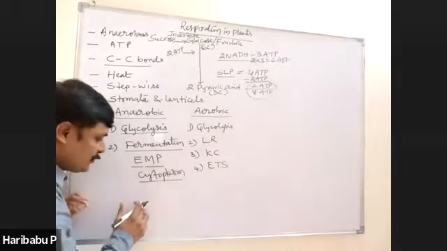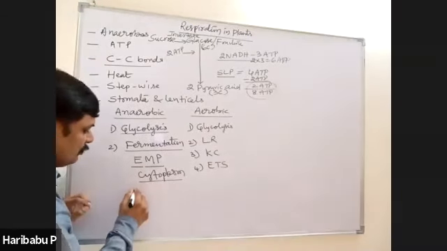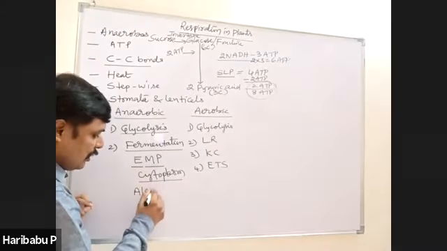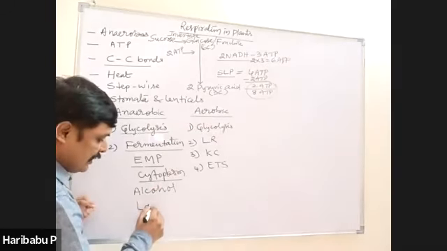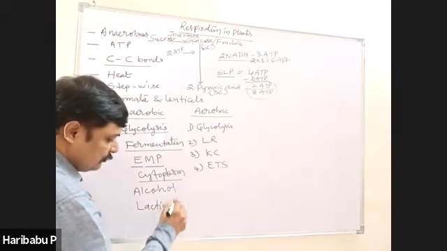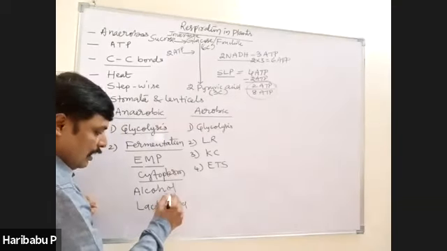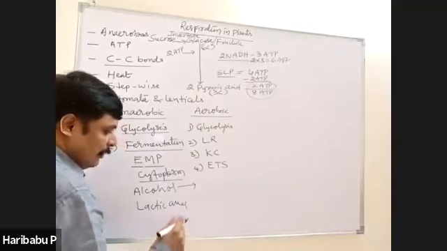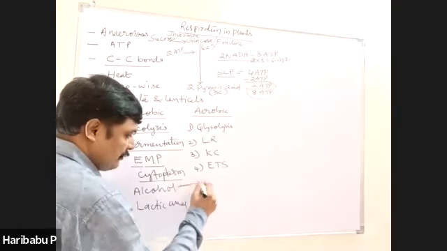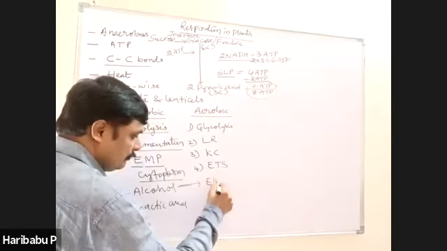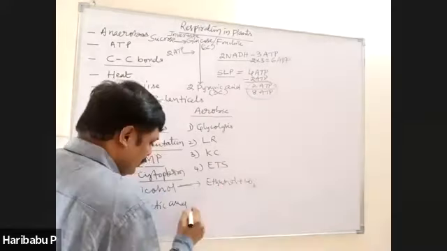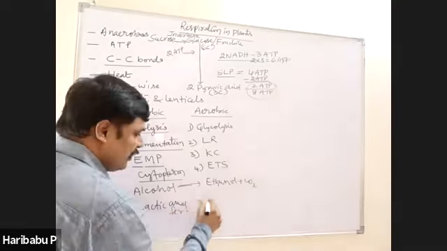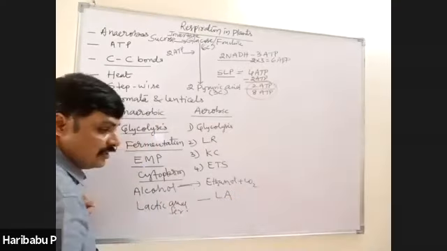There are two types of fermentations, you know. One is alcohol fermentation. Second one is lactic acid fermentation, right? In alcohol fermentation, the end products are ethyl alcohol plus carbon dioxide. In lactic acid fermentation, only lactic acid is produced.